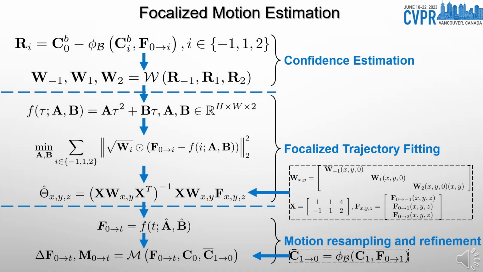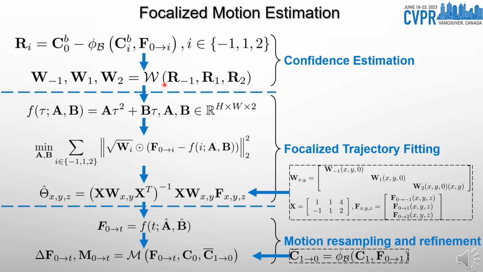Given contextual features and candidate flows, the confidence estimation step dynamically weights optical flow candidates. The following warping residual is computed. Where phi-b represents the bilinear warping function that projects features Ci-b to time 0 with backward warping. Intuitively, the residuals convey rich information of appearance warping errors induced by flows. We map such residuals to confidence weights via a network W.